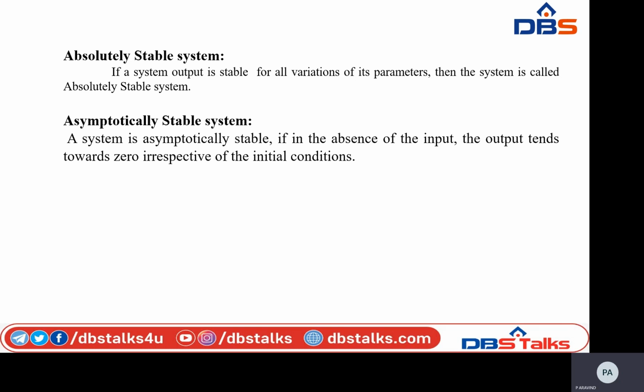A system is stable if for a bounded disturbing input signal, the output vanishes ultimately as t approaches infinity. A system is unstable if for a bounded disturbing input signal, the output is of infinite amplitude or oscillatory. So these are some definitions of stability.